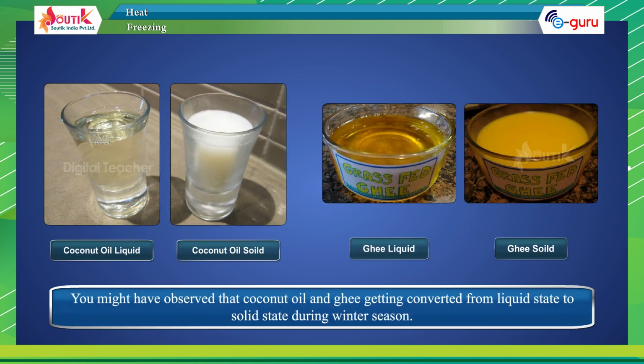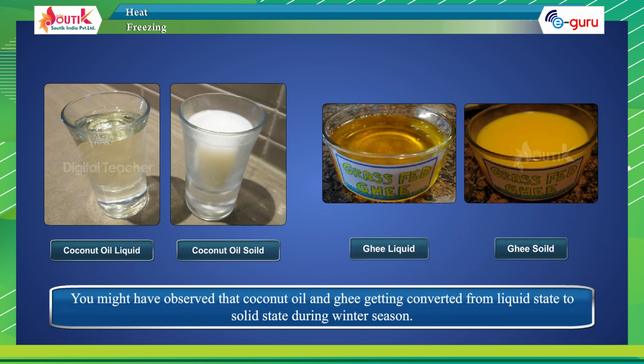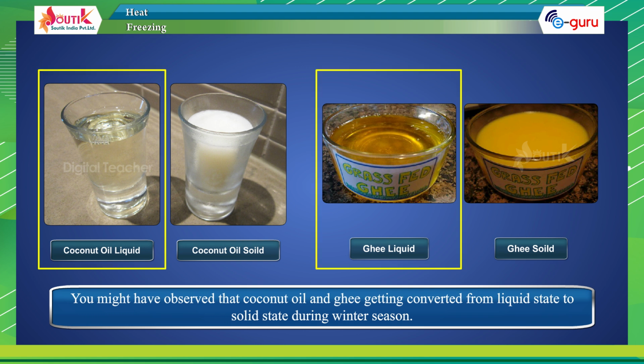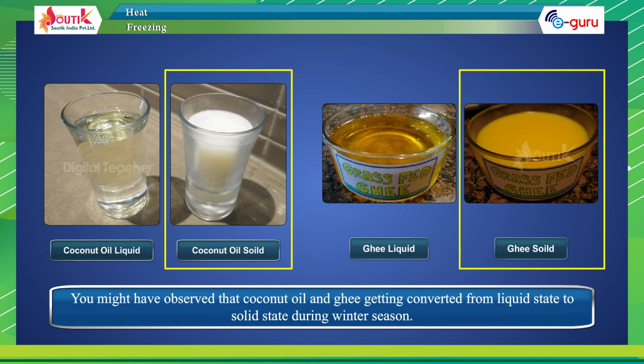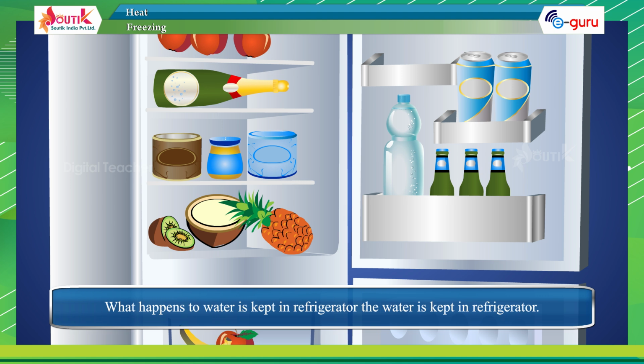Freezing. You might have observed coconut oil and ghee getting converted from liquid state to solid state during the winter season. What could be the reason for this change? What happens to water kept in the refrigerator?